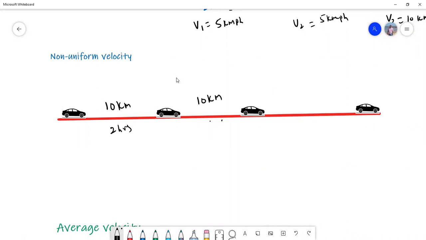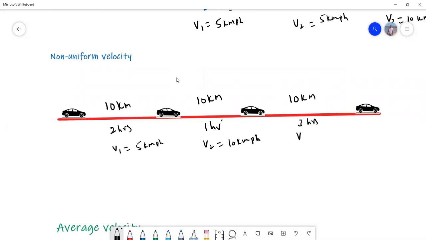Third case, again 10 kilometers, let's say it takes 3 hours. Now let us calculate. Velocity here is 10 by 2, 5 kilometers per hour. In this case, velocity is 10 by 1, 10 kilometers per hour.